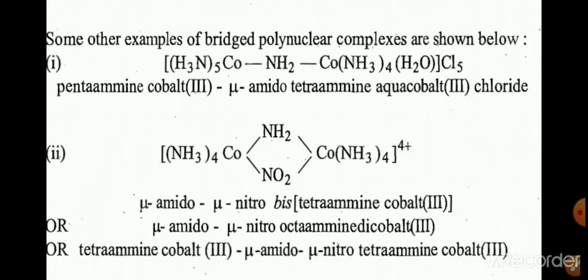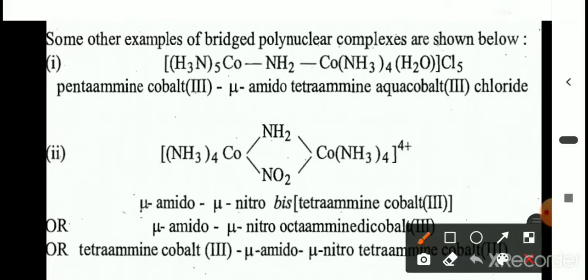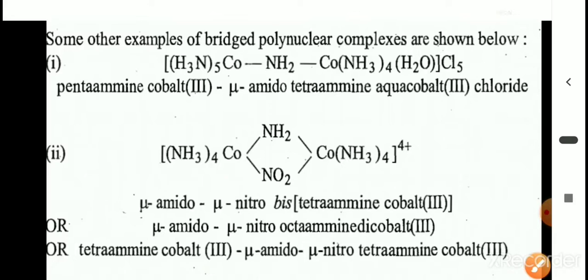Okay, this complex is symmetric. Why is it symmetric? Because it has the same number of ligands attached to the central metal ion cobalt. One cobalt is bonded to 4 ammonia here, and here also it is attached to 4 ammonia. This type of complex is called a symmetric bridged polynuclear complex. For such examples, we can write the IUPAC name in 3 ways.